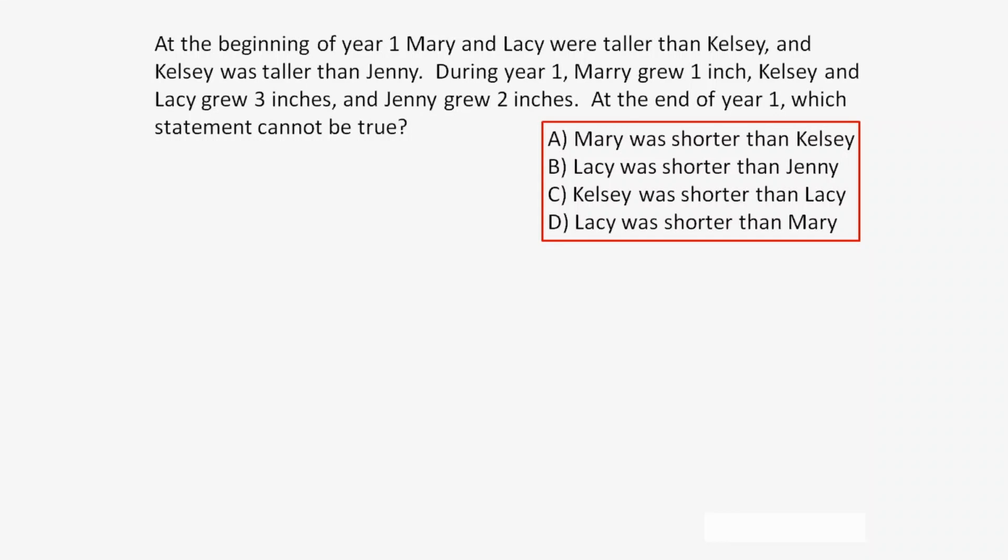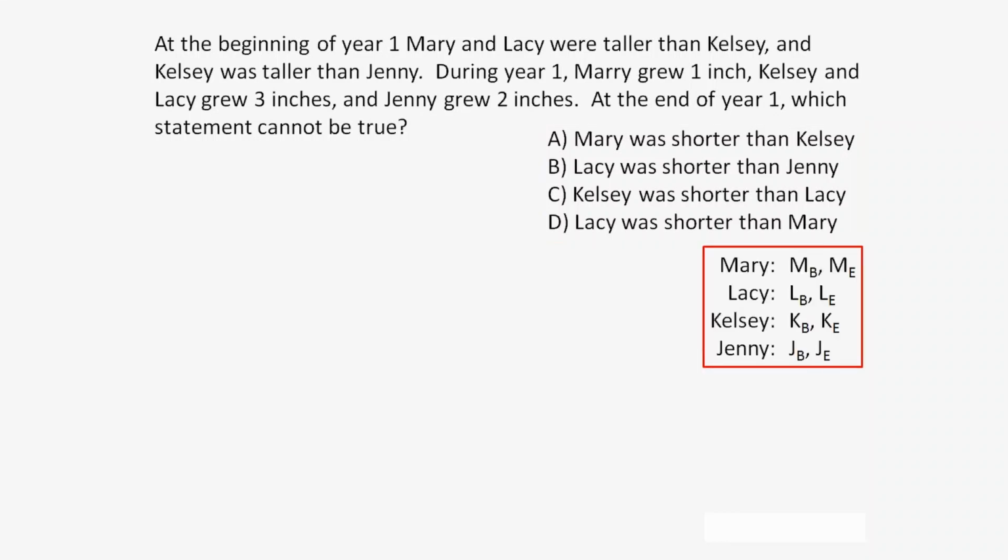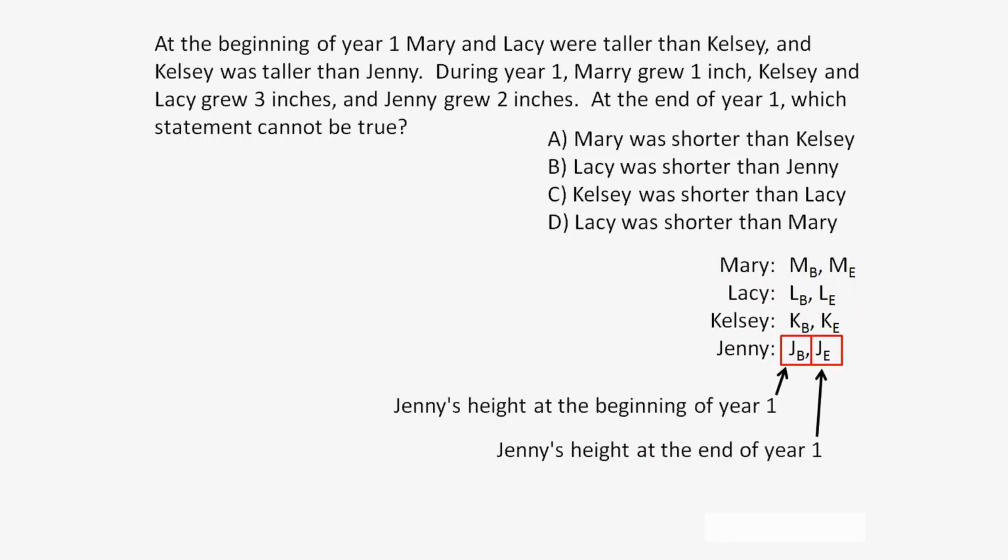Let's first begin by abbreviating these people's names with a capitalized letter to represent their name, followed by a subscripted letter to represent the beginning of year 1 and the end of year 1. For example, J_B represents Jenny's height at the beginning of year 1, while J_E represents Jenny's height at the end of year 1.